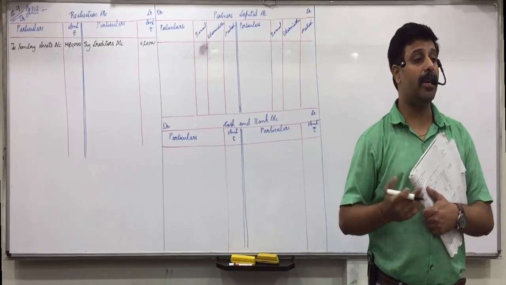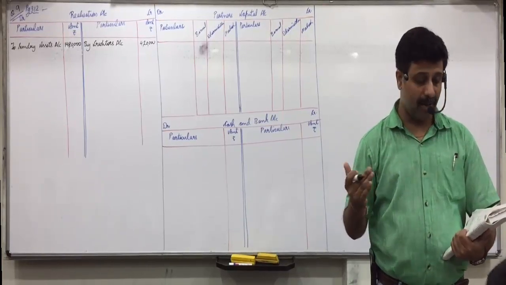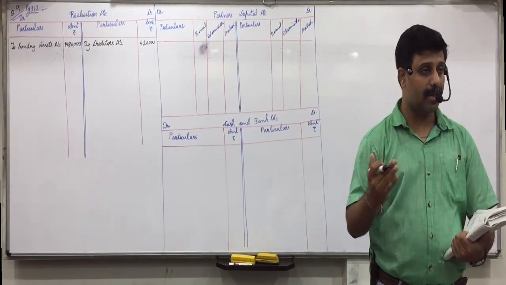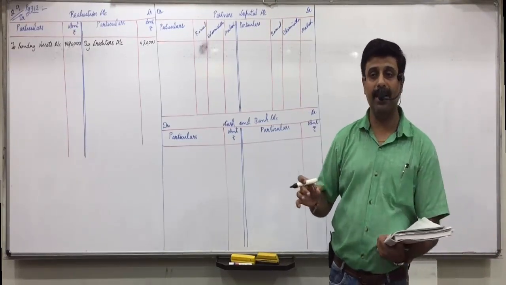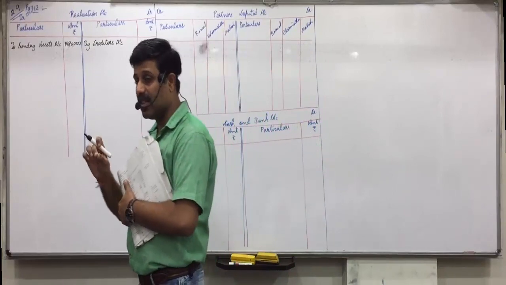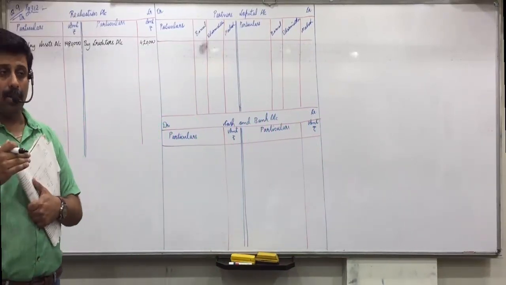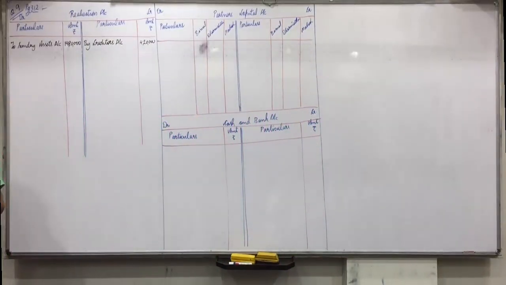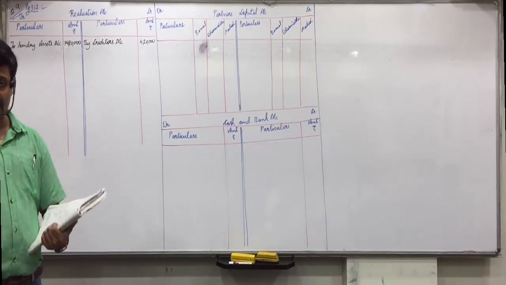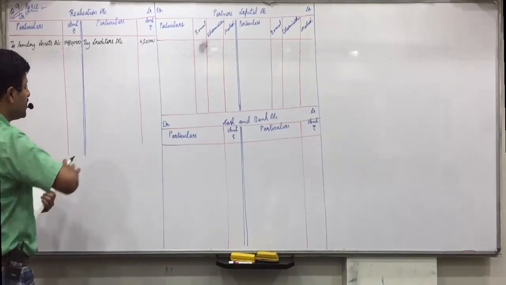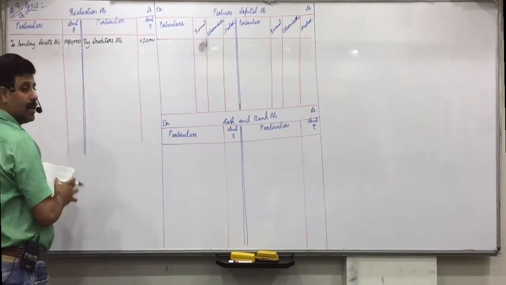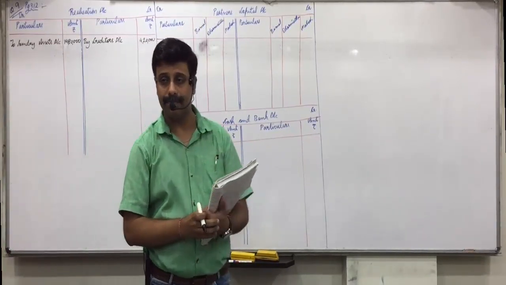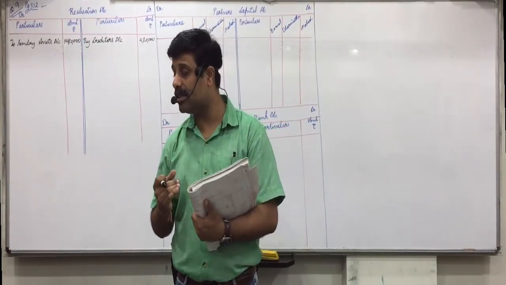Then fourth entry, closing of reserves, we don't have. General reserve, investment fluctuation fund, etc. is not there. Fifth entry, closing fictitious assets, we don't have. Asset side, P&L account, advertisement, suspense, we don't have. So first 5 entries are done. Shortcut I gave you yesterday: write all the things on the opposite side. So creditors from left side comes on right side. Sundry assets from right side comes on left side. Any doubts with this? Now we read the adjustments.